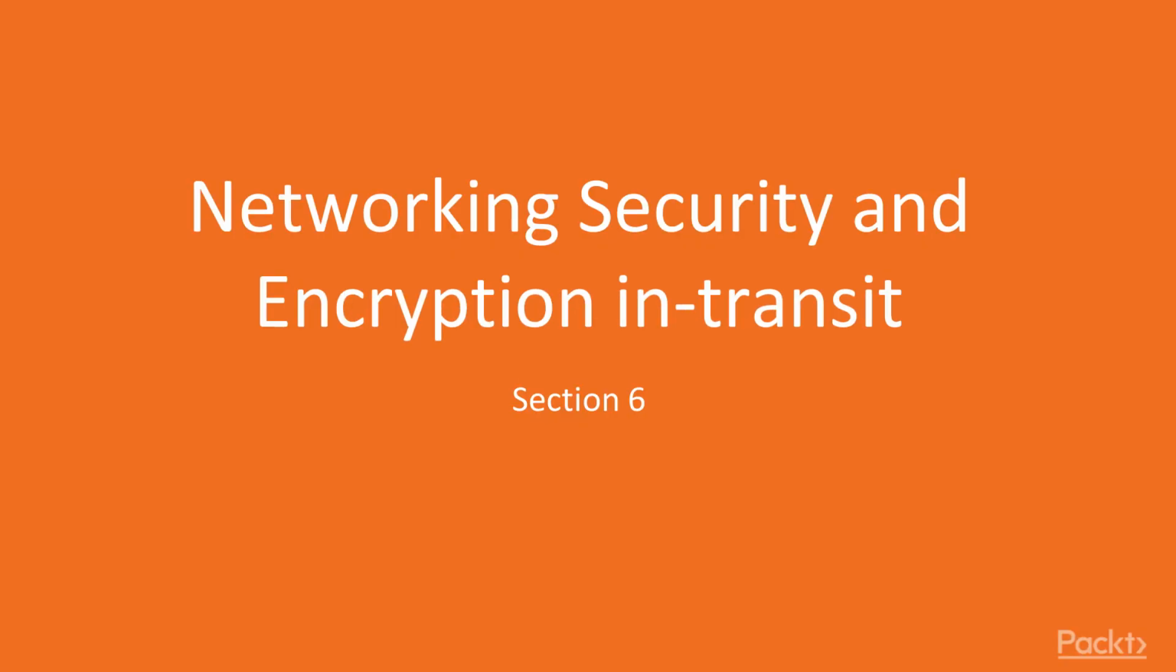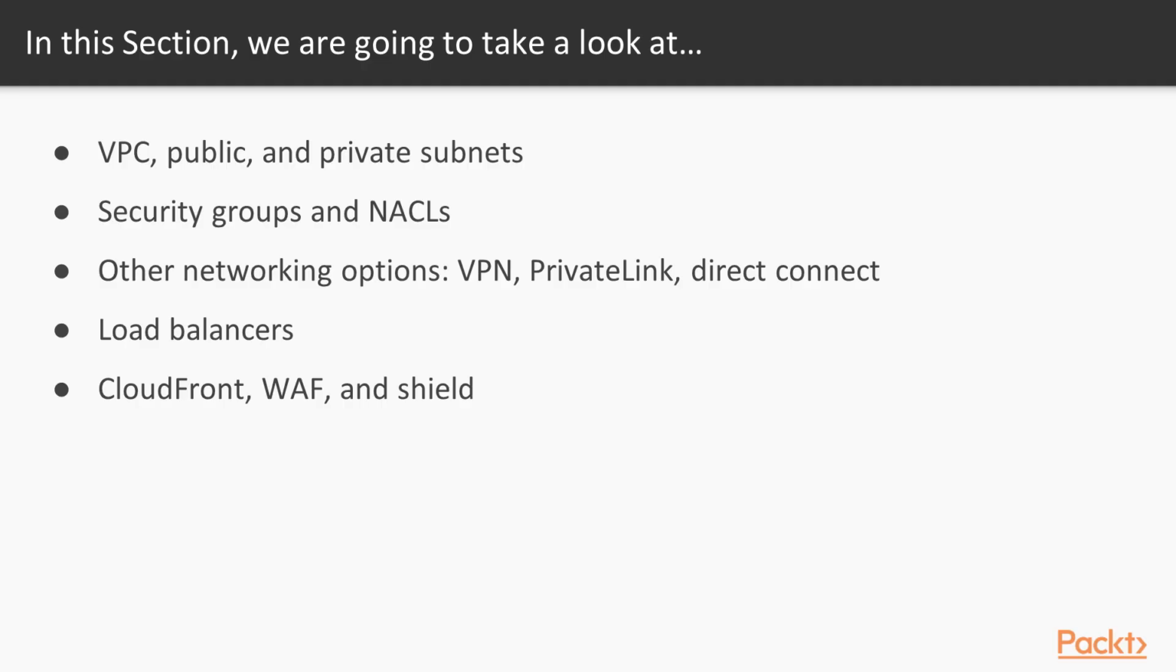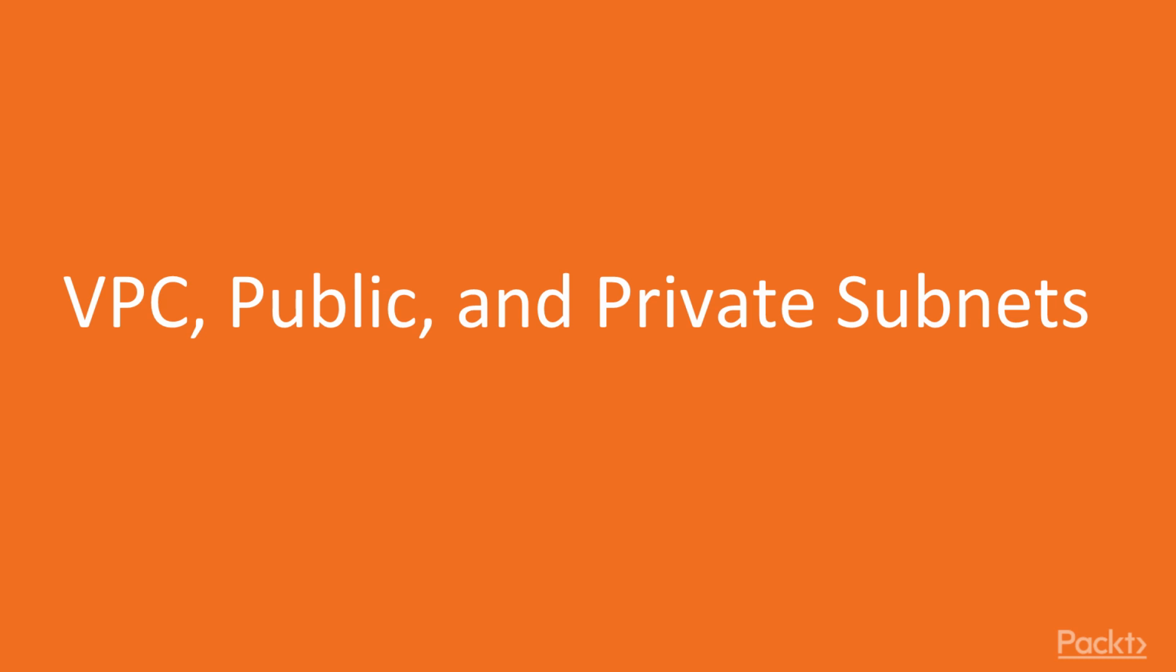Welcome to Section 6, Networking Security and Encryption in Transit. In this section, we are going to cover different topics related to security and networking in AWS, like VPCs, public and private subnets, security groups and network ACLs, networking options like virtual private network, PrivateLink, or Direct Connect, and also, of course, a very important topic like the different load balancers and other security solutions like WAF or Shield. CloudFront is more than just a security solution, but we are going to cover important topics about security with it. Let's start with VPC, public and private subnets.